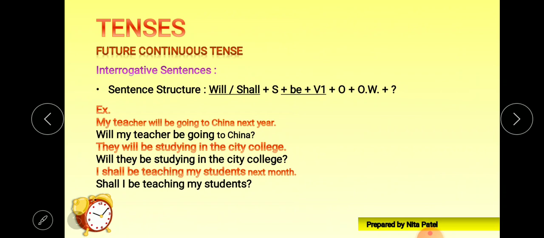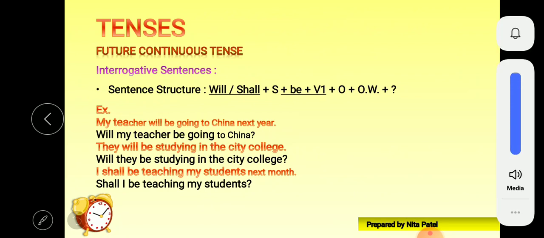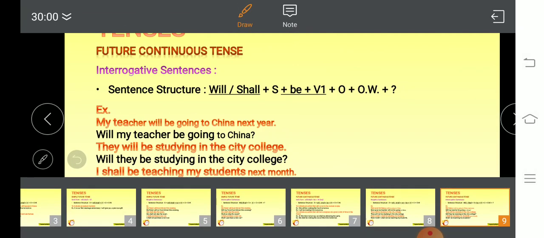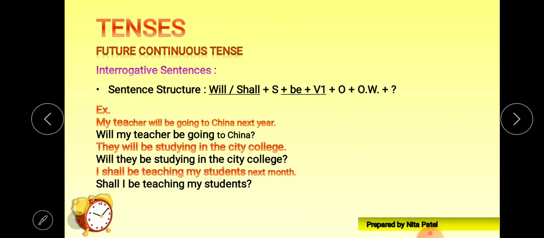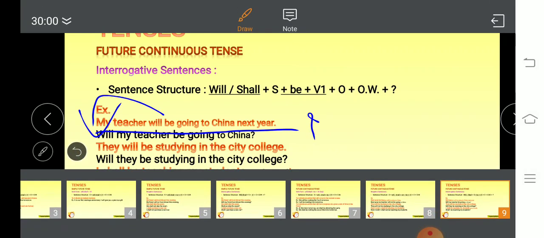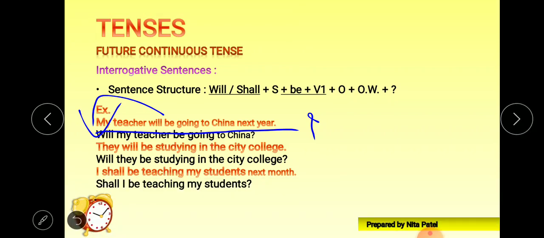Okay, interrogative sentences, same thing is there. We'll put will and shall at the beginning of the sentence and we'll put question mark at the end of the sentence. My teacher will be going to China next year. We'll put will just before this and we'll put question mark at the end. Let's see. Will my teacher be going to China? Next year is remaining. You just write it. Will my teacher be going to China next year?